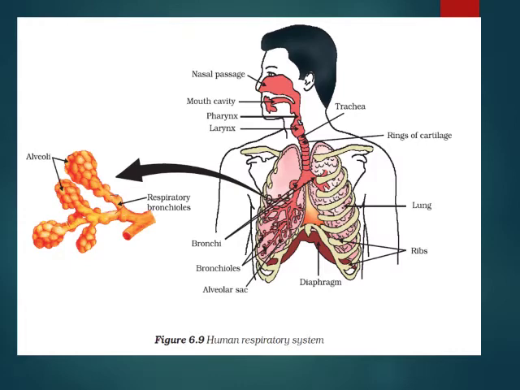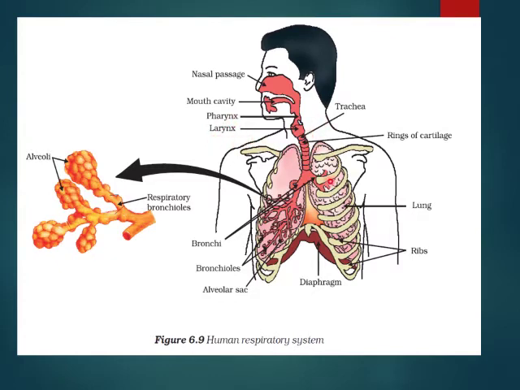Now we come to the human respiratory system. This is the diagram which I have taken from your NCERT. You will draw this diagram and you will write the explanation. This is the nasal passage, this is the mouth cavity, then pharynx, then the larynx, then rings of cartilage.